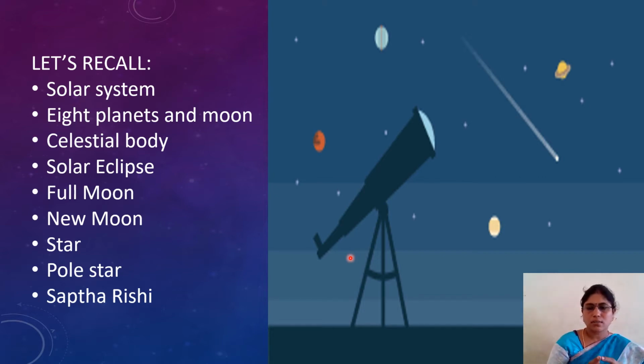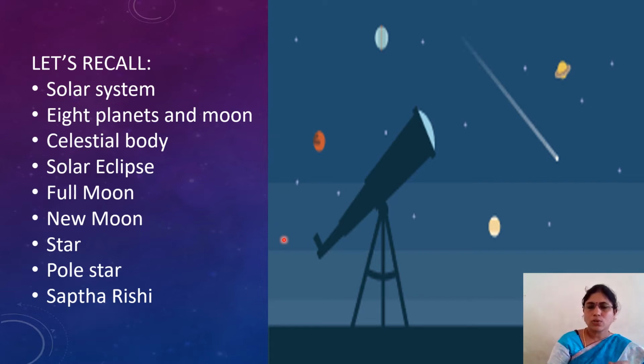A sun along with 8 planets we call the solar system, and many stars are available, and we have a total of 8 planets, and some planets have moons. Now moon is nothing but a natural satellite. And here we discussed what is meant by solar eclipse, what is full moon day, new moon day.